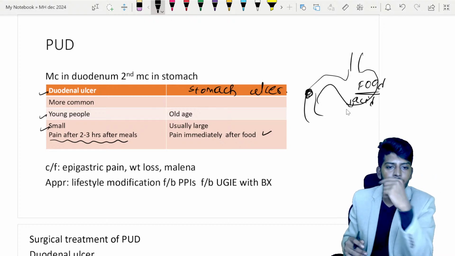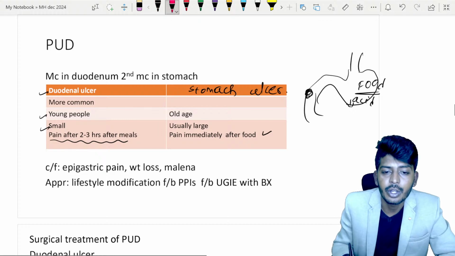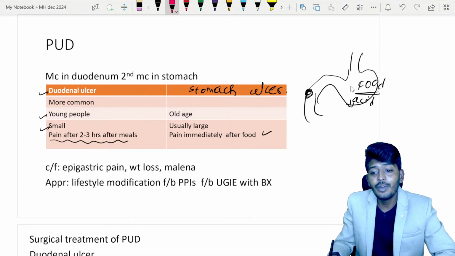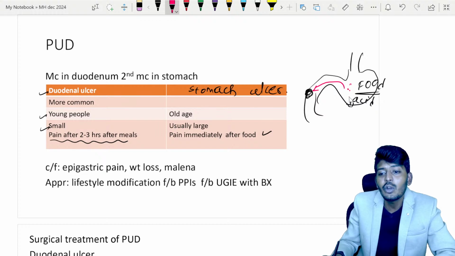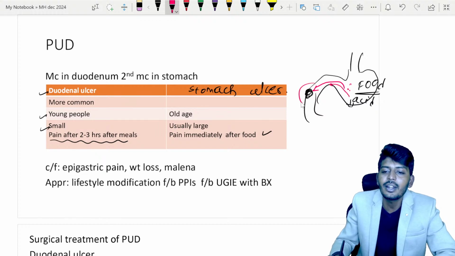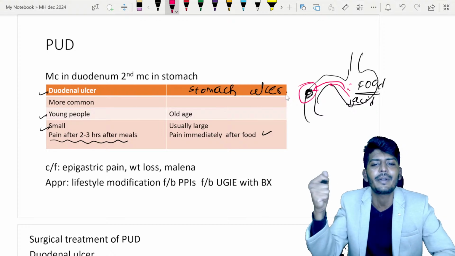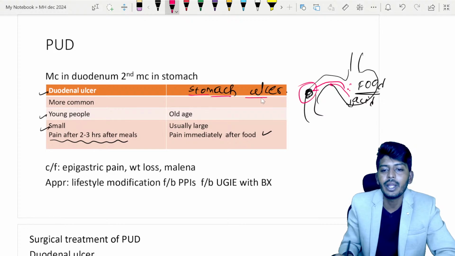But when we are speaking of duodenal ulcer, what will be there? Here, food will come, food will stay in the stomach. After 2 to 3 hours only, food will go to the duodenum. When food is going, it is taking who with it? Acid. Once acid goes and touches the ulcer, patient will start to do the dance. Very severe abdominal pain. So this is a very important point to be understood.